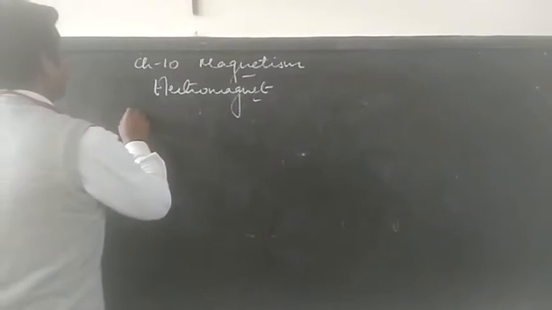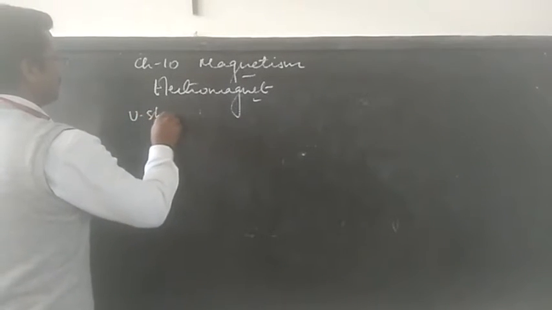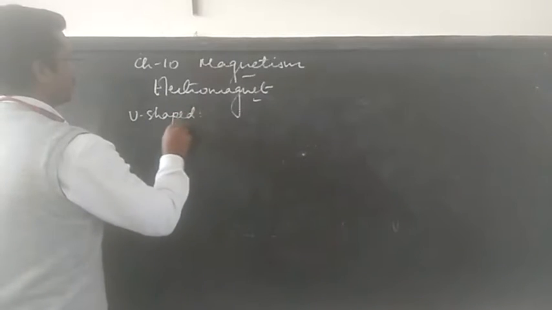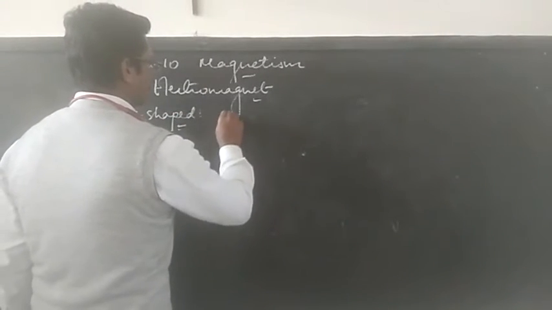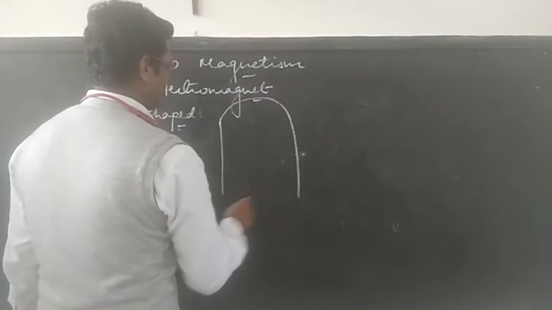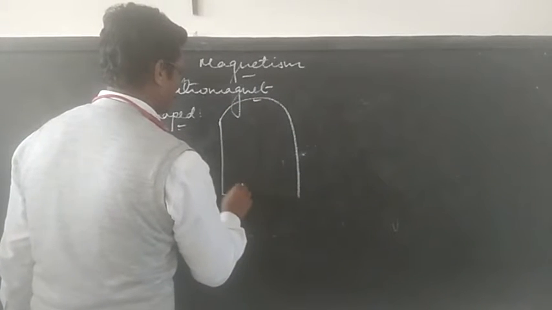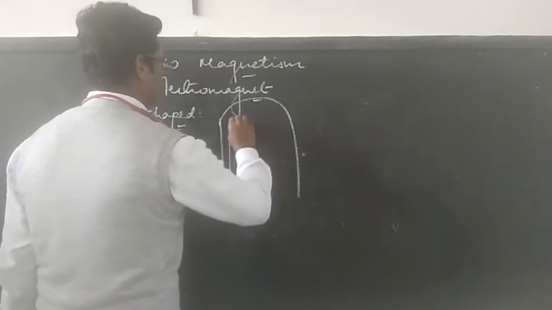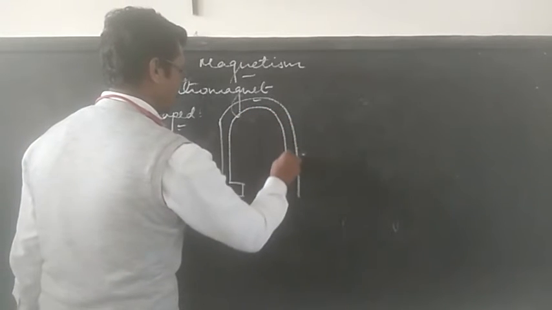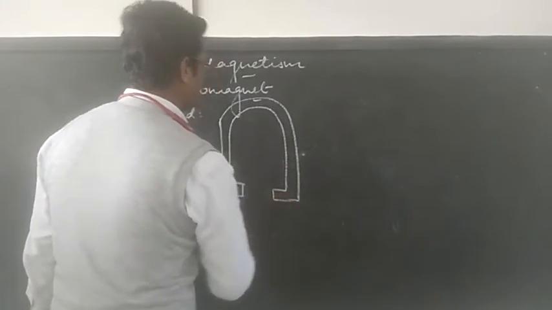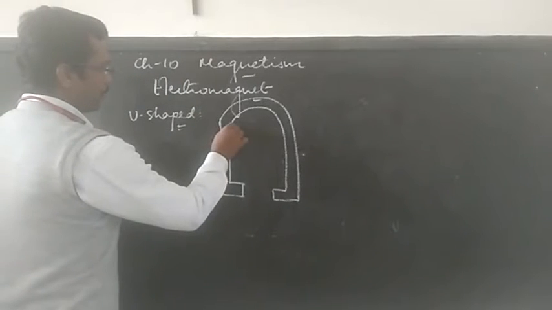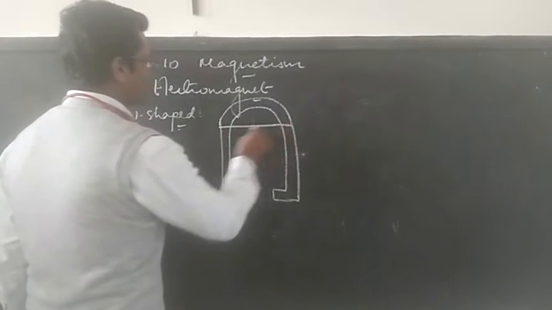So this is how a U-shaped electromagnet can be, where you can give a number of turns.